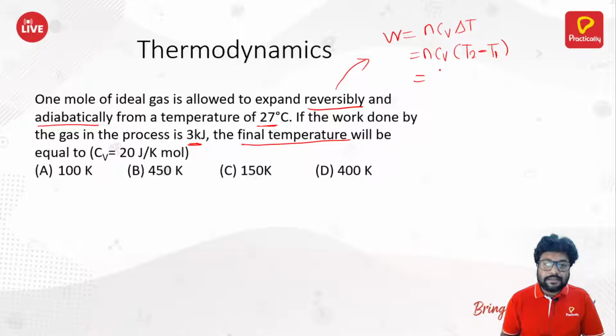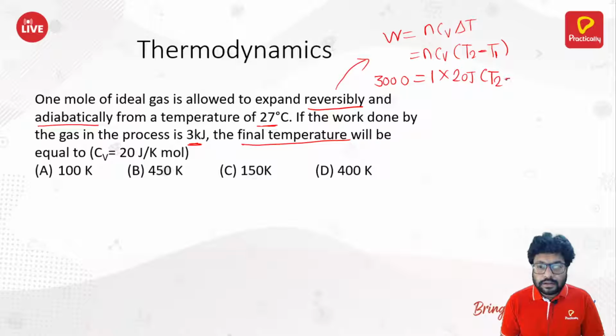So n is 1 here. W is 3 kilojoule, which we need to convert into joule, making it 3000 joule. And Cv, they have given 20 joule. And T2 minus T1. Now out of that, we know T1, right? T1 is 27, so in Kelvin, it becomes 300 Kelvin.